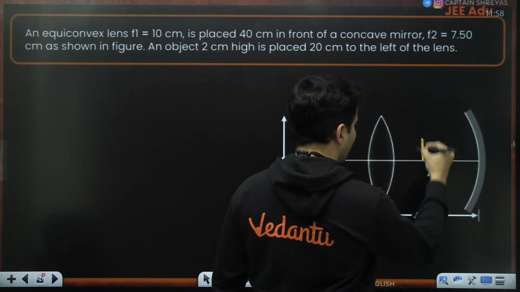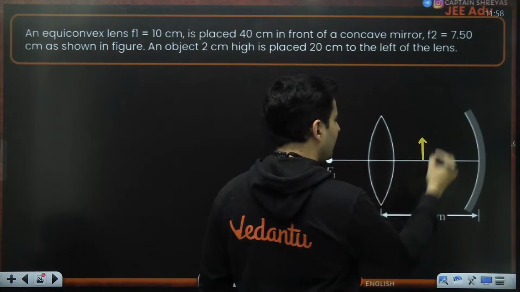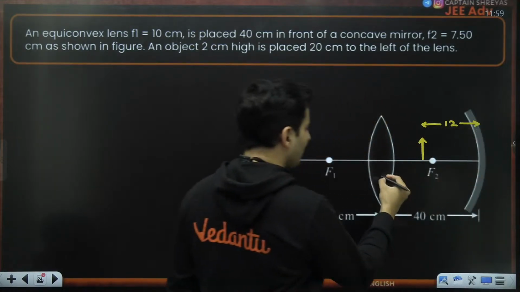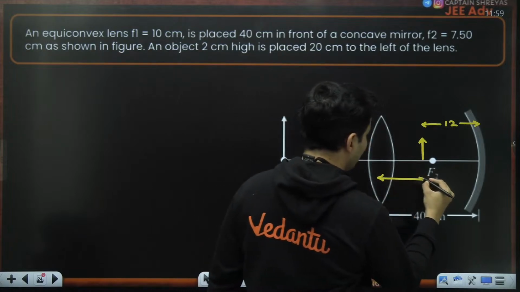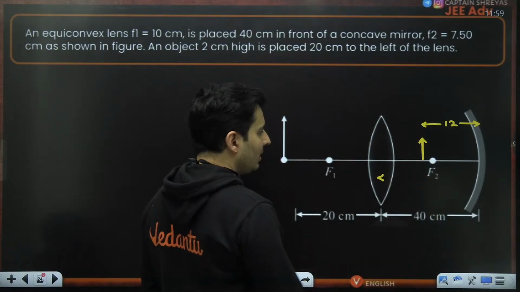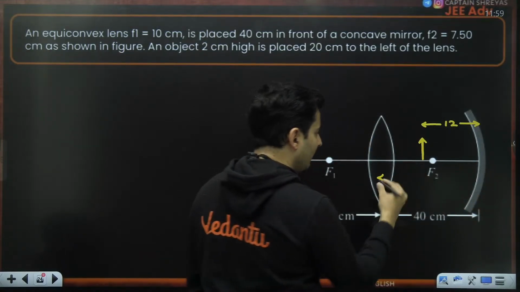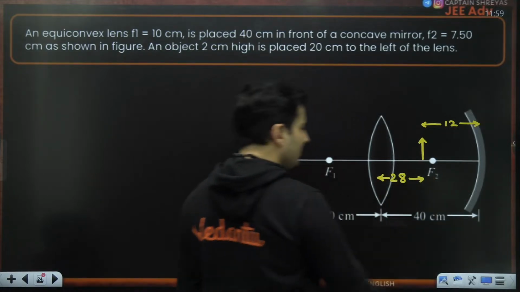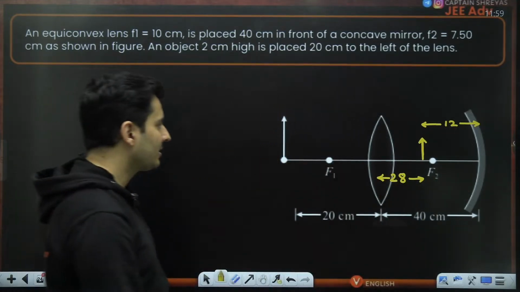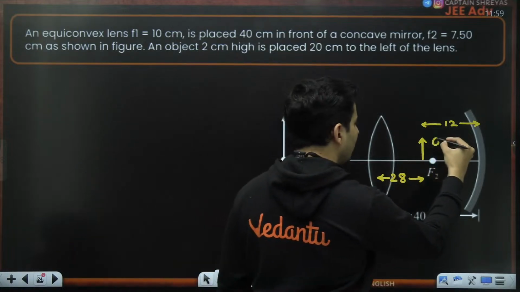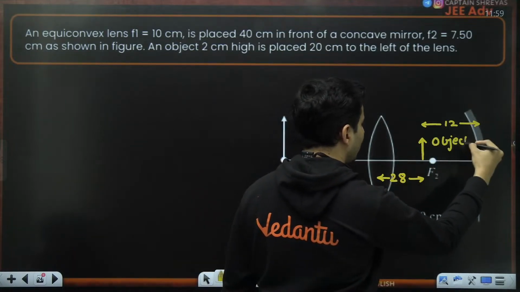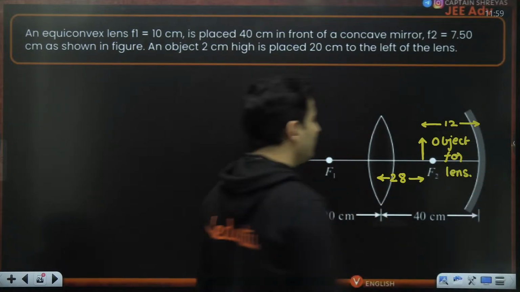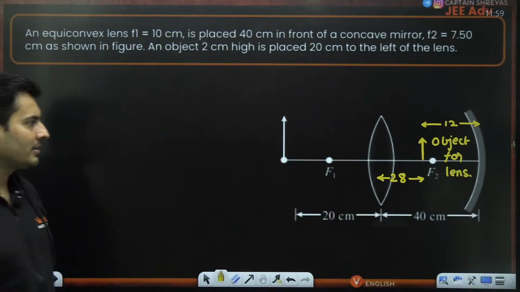So if my image is over here, this distance was 12 from the lens. Can you guess how much will this be? Yep. This is 40, this is 12. Obviously, this is 28 centimeters. So now this becomes the object for the lens.